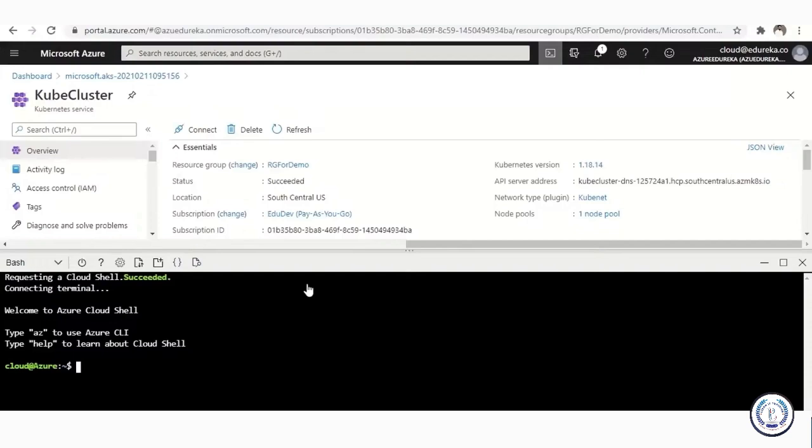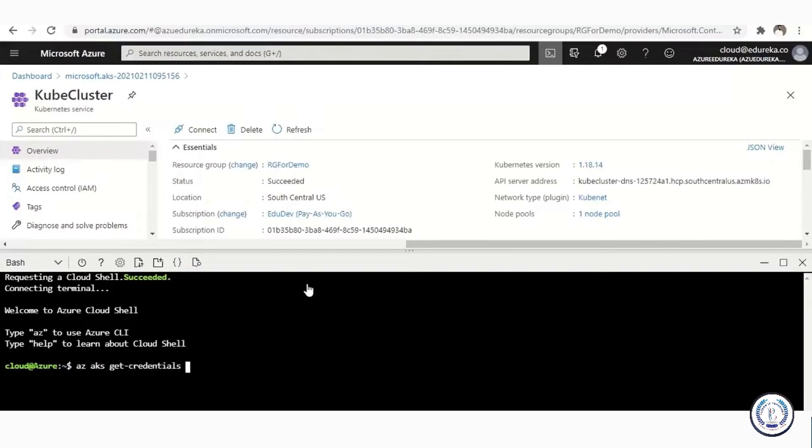So let's go ahead now and get credentials. Let's get the credentials or merge our cluster so that we can start using it. So how do we do that? We use this command. We say az aks, and in this case, we are going to say get-credentials.